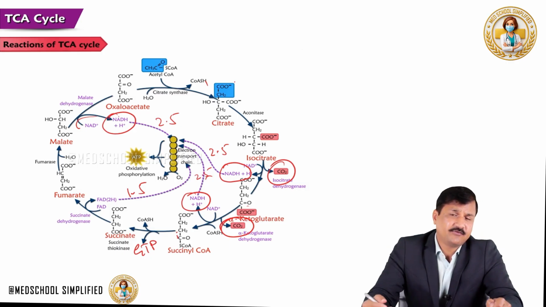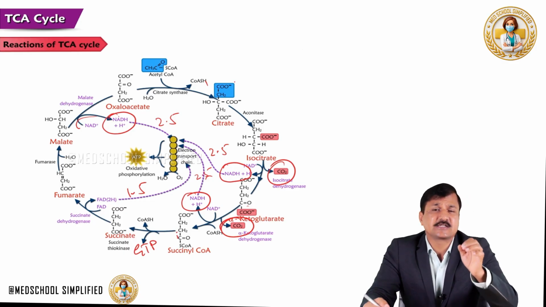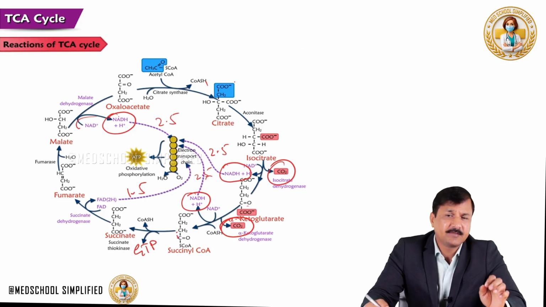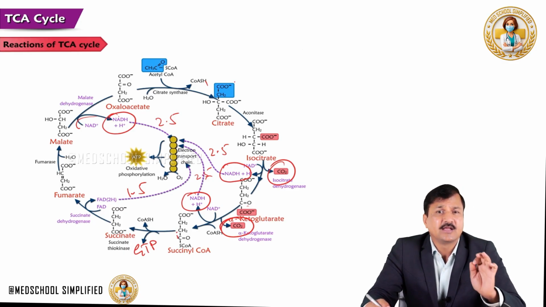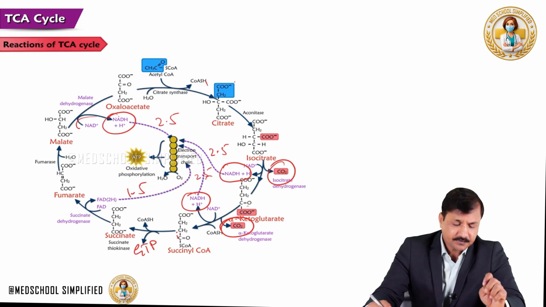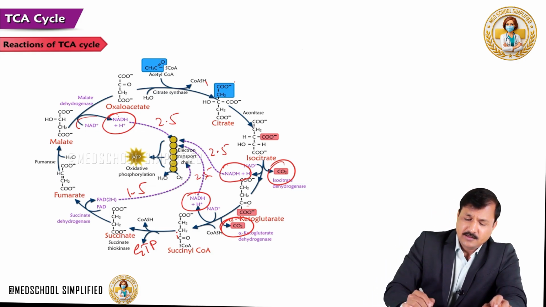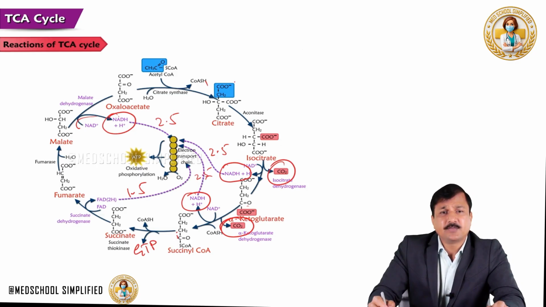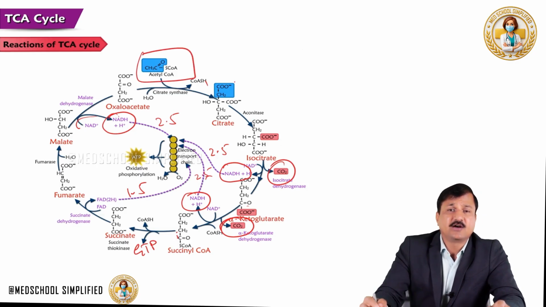So which enzyme makes FADH2 in the TCA cycle? It is succinate dehydrogenase. Which enzyme makes GTP in the TCA cycle? It is succinate thiokinase, and it is an example of substrate level phosphorylation. Remember that. Okay, so let's calculate the number of ATPs that you get from the oxidation of acetyl-CoA.